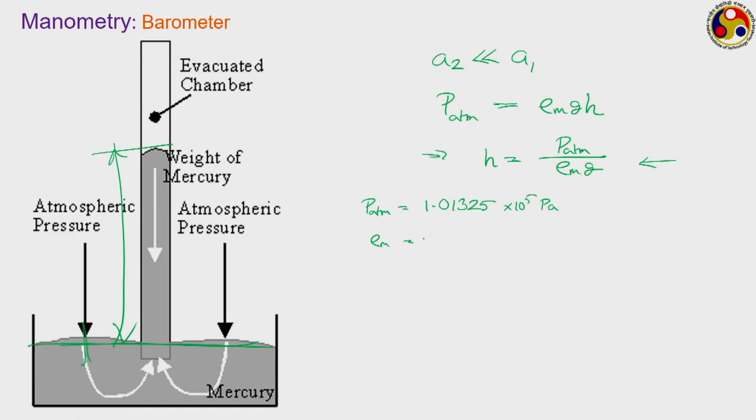Rho m for mercury is 13560 kg per meter cube. Small g can be taken as 9.81 meter per second square. If we combine these values, H comes to something like 76.17 centimeter. That is, under standard atmospheric condition, the height of the mercury column will be about 76 centimeter, and that provides another scale for pressure where we can easily relate one atmospheric pressure to the height of a mercury column, or as a matter of fact a column of any liquid.